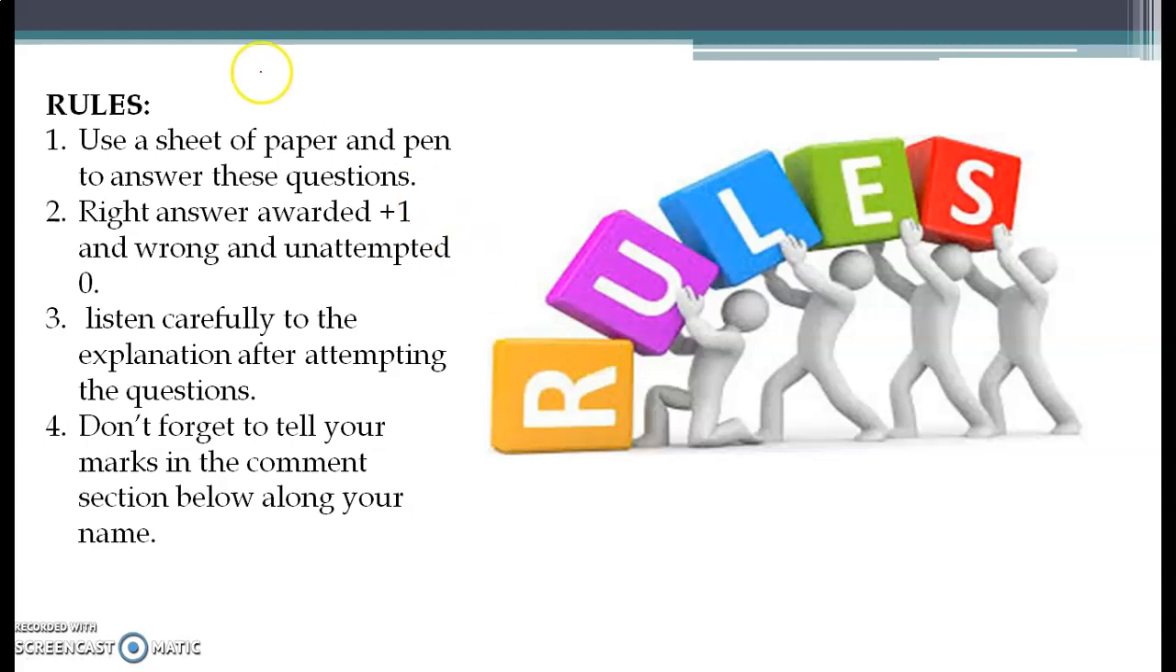Before we begin, you need to follow certain rules: please use a sheet of paper and a pen to answer these questions in an exam-like environment. If you have done it right, give yourself +1, and if you have done it wrong or not attempted a question, give yourself a 0. Children, listen very carefully to the explanation after attempting each question, and don't forget to tell your marks in the comment section below along with your name. I hope these questions give you an idea how to attempt MCQ type questions, that is objective questions. So let's get started.